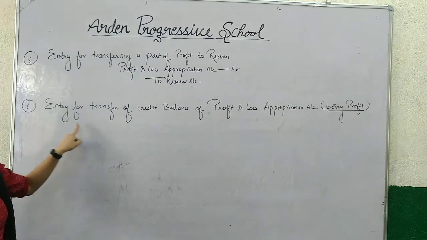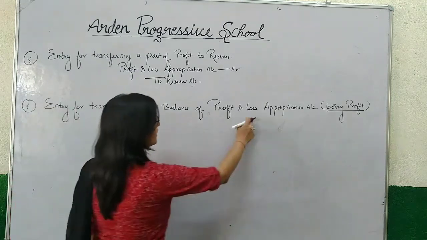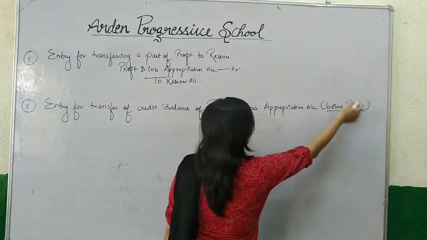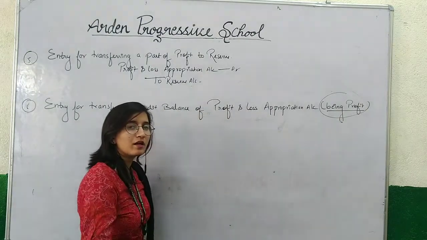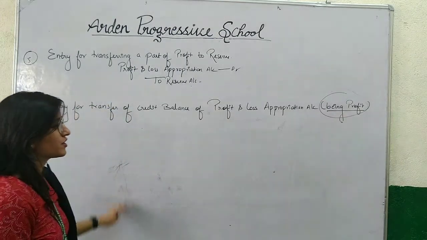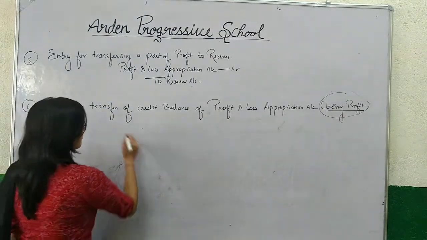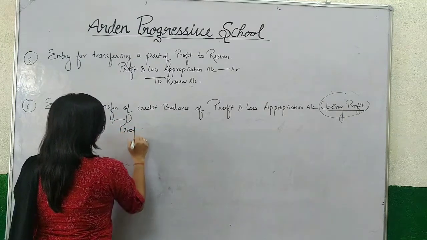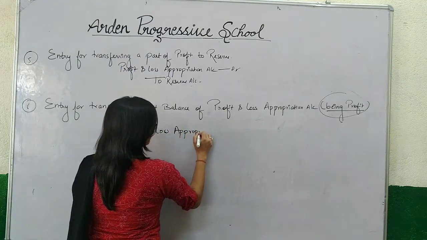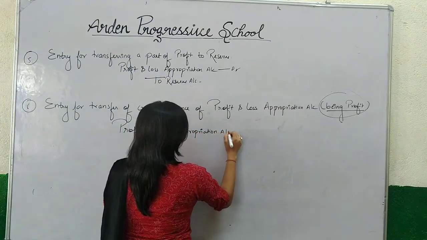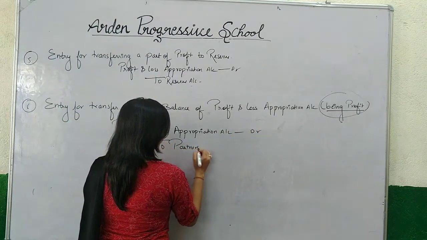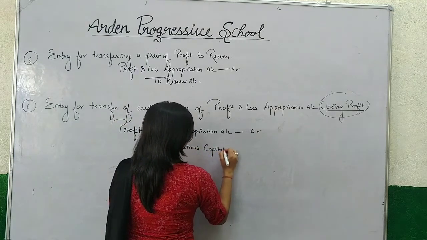Second entry is entry for transfer of credit balance of profit and loss appropriation account being profit. So here we have to transfer profit which is distributed among the partners. So this profit is to be transferred to P&L appropriation account. So here we will write the entry profit and loss appropriation account debit to partners capital or